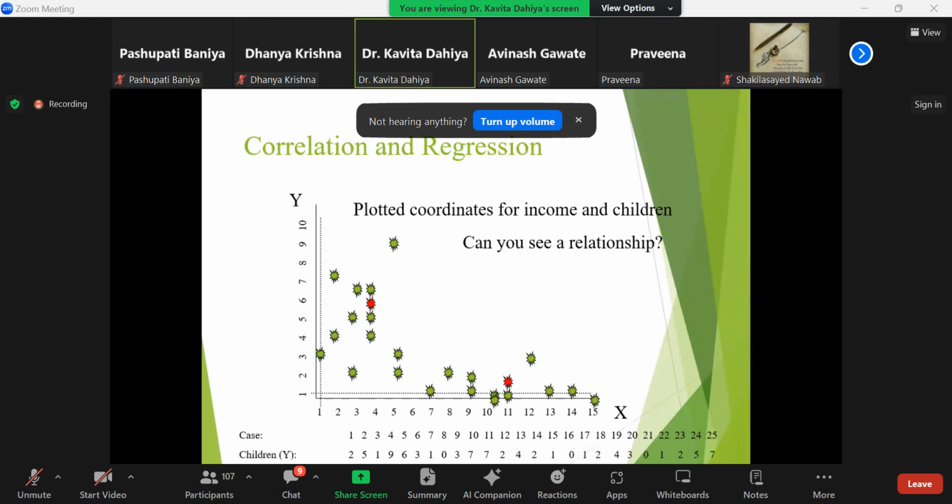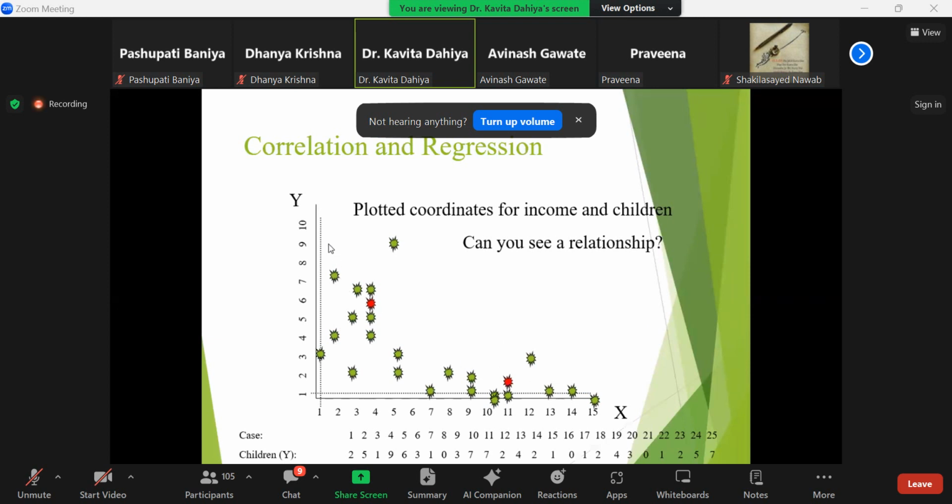So these are the different points plotted here to represent the relationship of income and children of the respondent, which gives you a picture of this relationship. It is representing a negative relationship between the income and the number of children in the family, because the majority of the dots are plotted in this way.